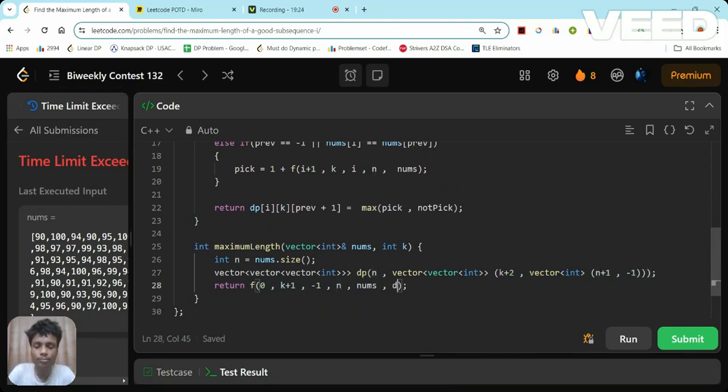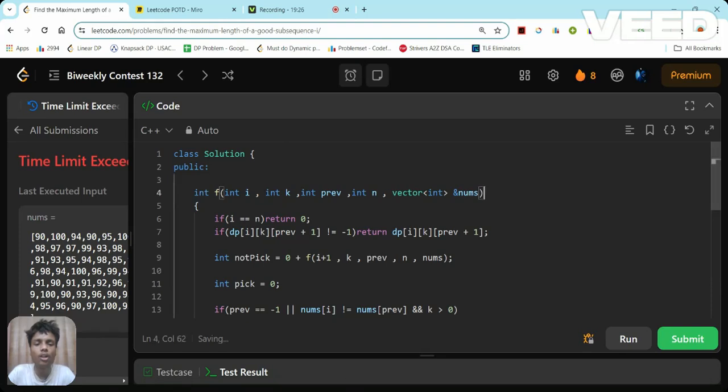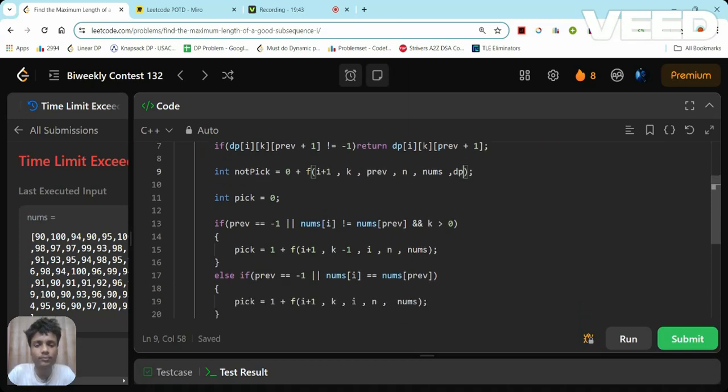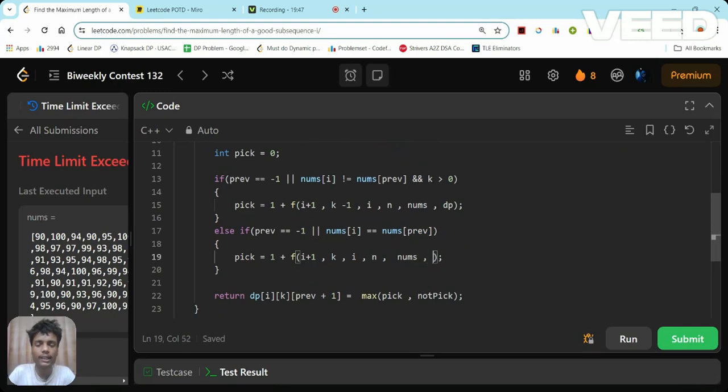Now I'm going to pass it through all recursions. Recurrence. Okay, vector of vector of vector int ampersand dp. Okay. Now I need to pass it here as well, here and at last here.